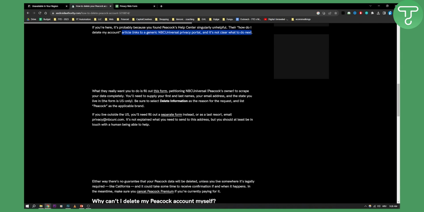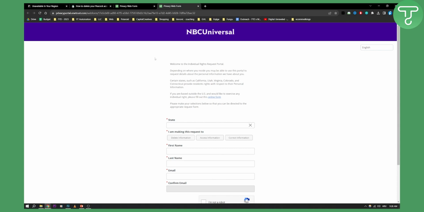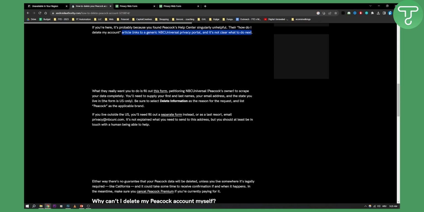However, if you live outside the US, you'll need to fill out a separate form instead, which is this form right here. This is the form that you would need to fill out, or as a last resort, email privacy@nbcuni.com. It's not explained what you need to send to this address, but you should at least be in touch with a human being who is able to help. Alternatively, you can also just cancel Peacock or contact their support directly. So this is the only way you can delete a Peacock TV account as of right now.